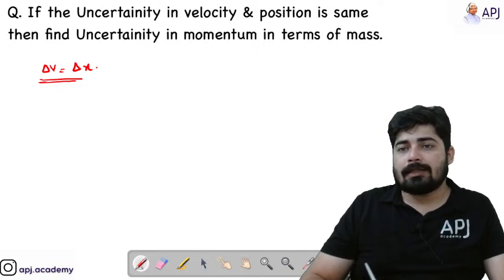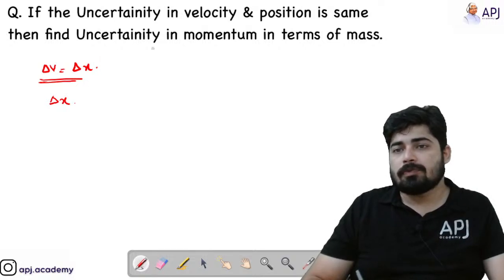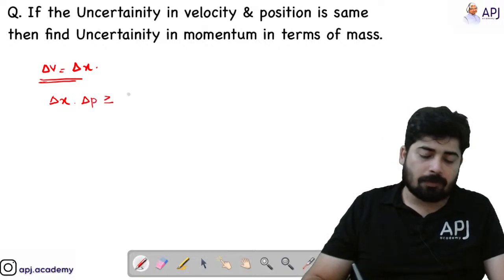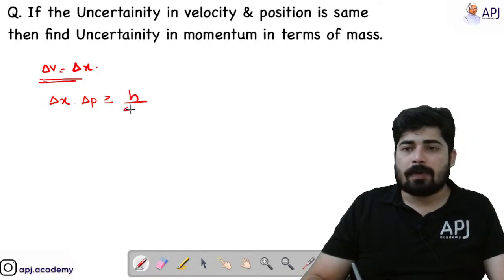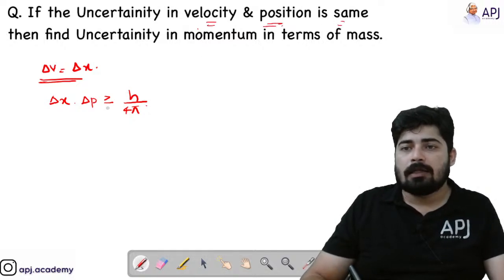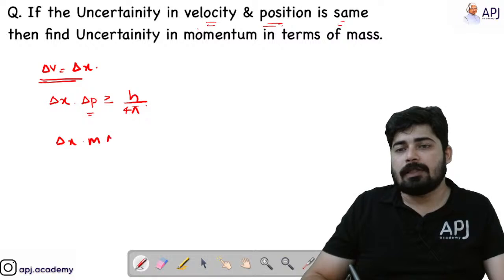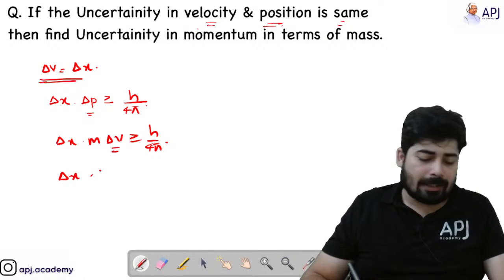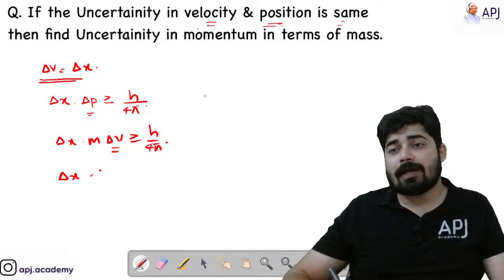So we can write the equation delta x into delta P is greater than or equal to h by 4 pi. Here uncertainty in velocity and position is mentioned, so let me take it in that form, delta x into m delta V greater than or equal to h by 4 pi. That means instead of delta V, I am again writing it as delta x, as we have to find the uncertainty in momentum.